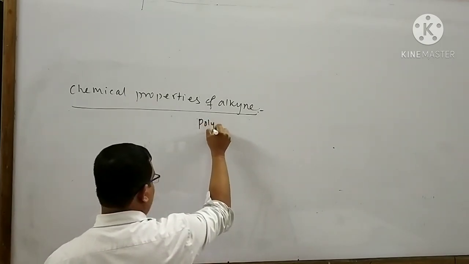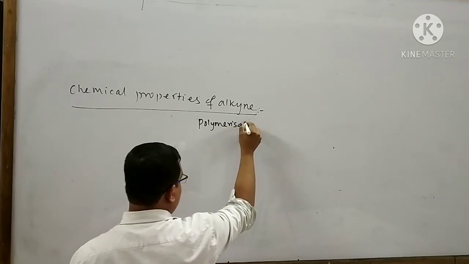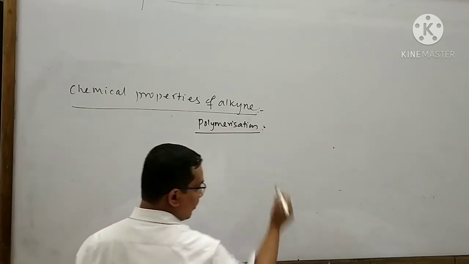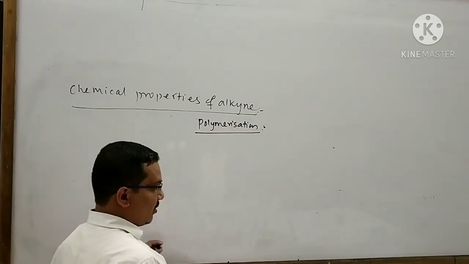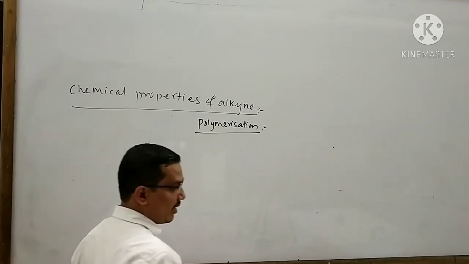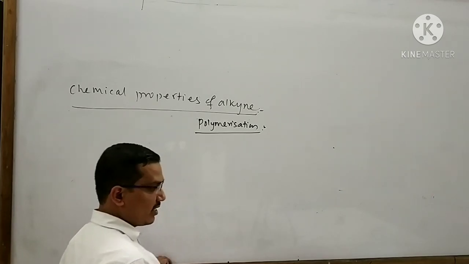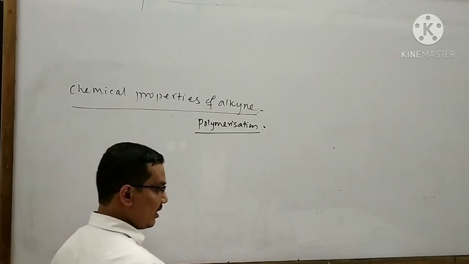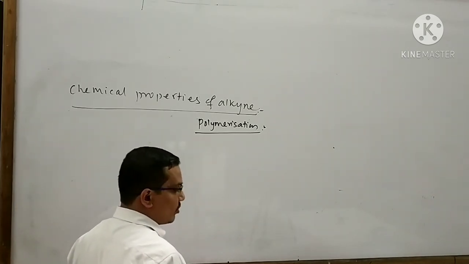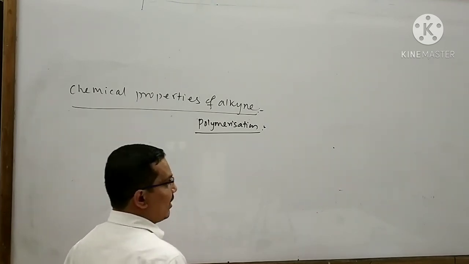Next I will explain about the polymerization. Alkynes, when passed through a red hot quartz or iron tube in the presence of chromic acid, polymerize to yield aromatic hydrocarbon.